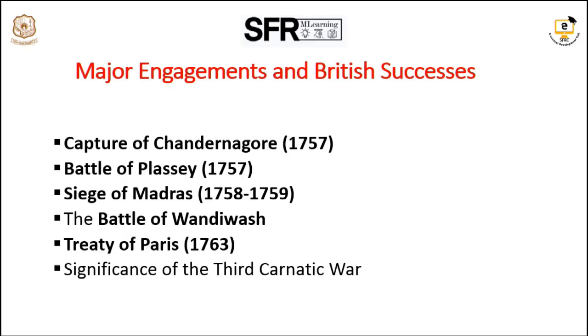The Third Carnatic War concluded with the Treaty of Paris in 1763. Under this treaty, Pondicherry and Chandernagore were returned to France. The French were barred from fortifying these settlements and stationing troops in them. They were permitted to conduct trading activities. At the same time, France also reduced its traders in India. The Treaty of Paris established British supremacy in India and consolidated their position in the first British Empire.